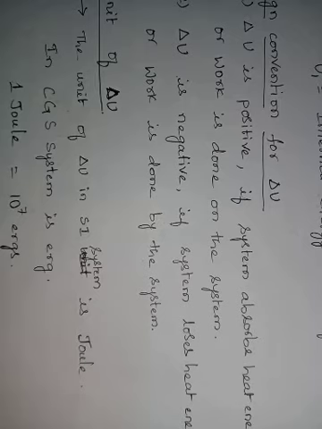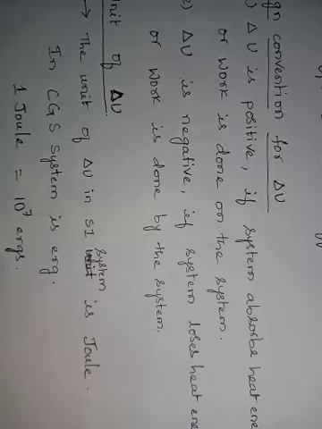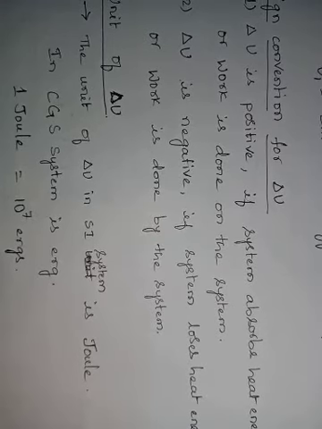Delta U is negative if the system loses heat energy to the surrounding and work is done by the system on the surrounding, because there is a decrease in internal energy of the system. The unit of change in internal energy in the SI system is joule, whereas in the CGS system it is erg, and you know that 1 joule equals 10 to the power of 7 ergs.